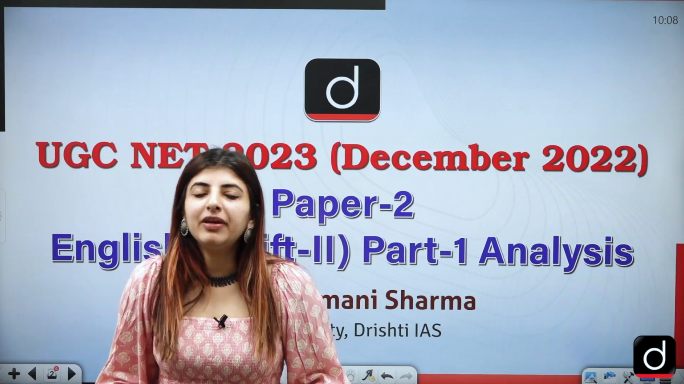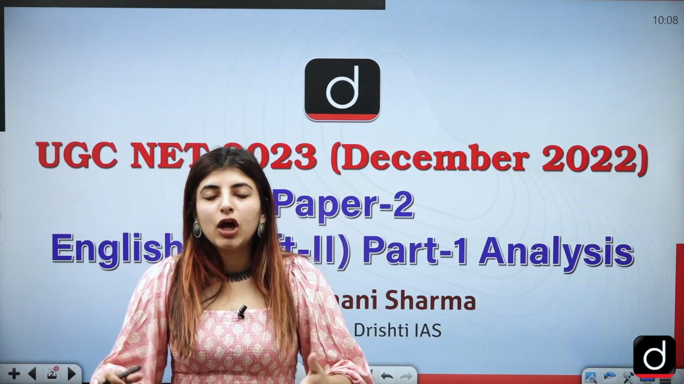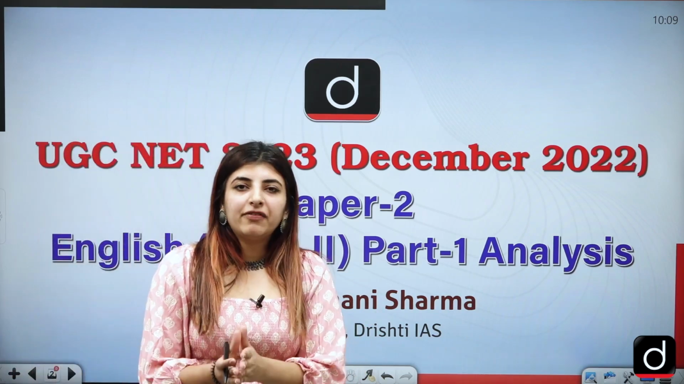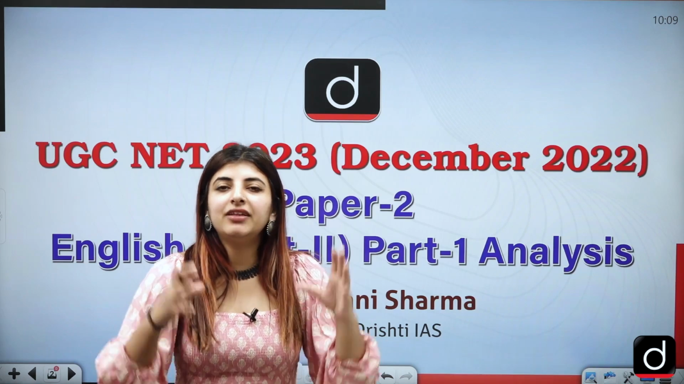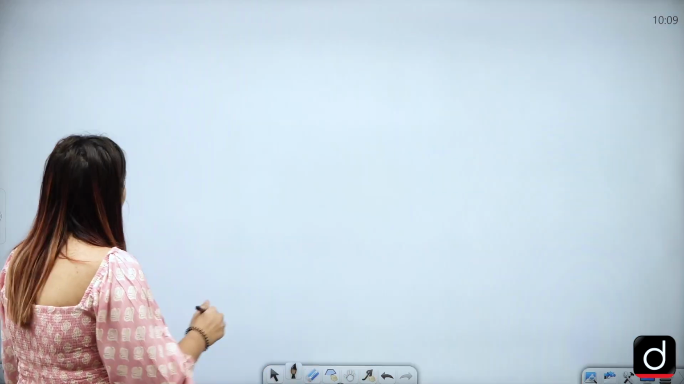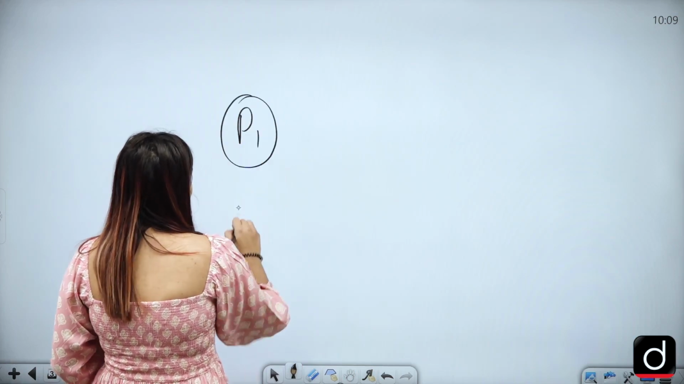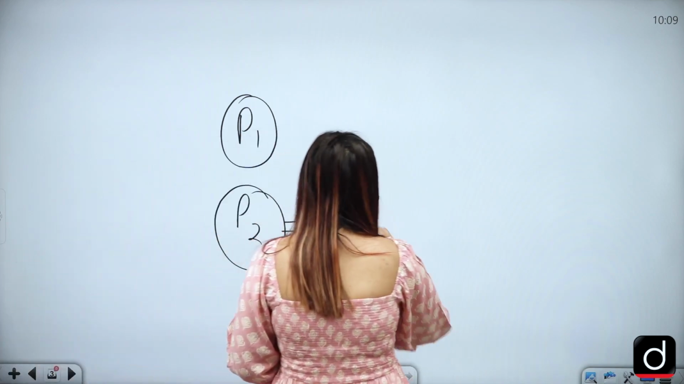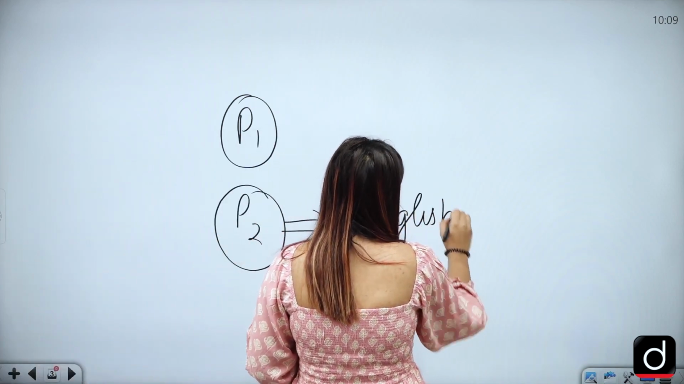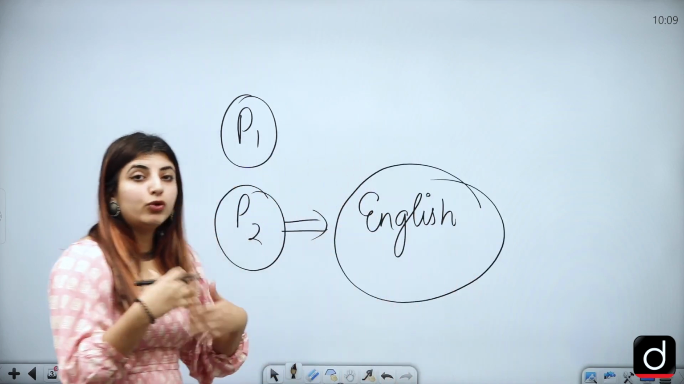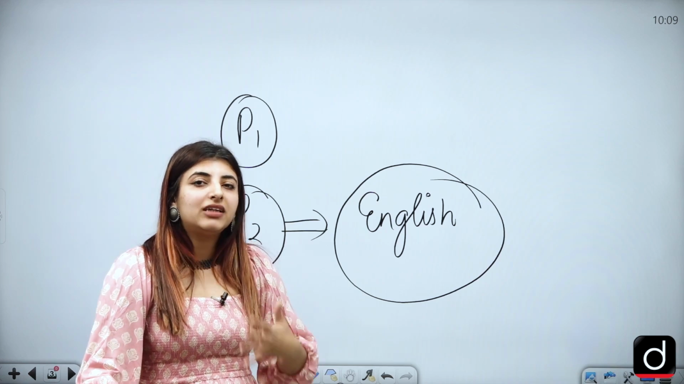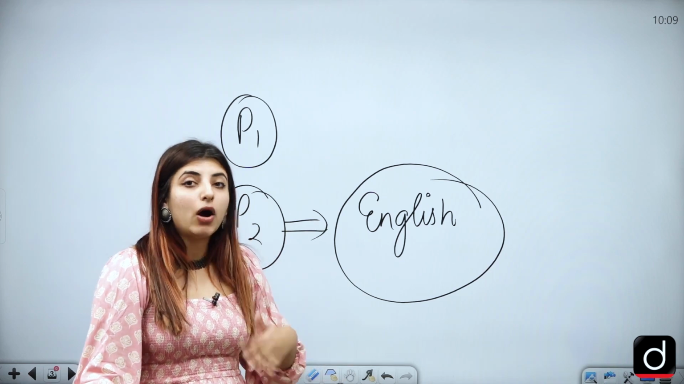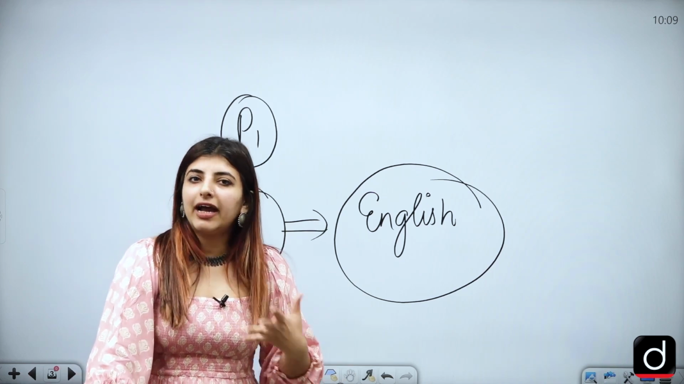In this new YouTube video, we will be doing the analysis of Shift 2 of English Literature. So we all know that whenever you are giving your UGC NET examination, there are two papers, correct? Paper 1 and Paper 2. Paper 2 is what we are going to discuss right now: English literature. English literature should be the subject you have done your master's in, and you have scored 55% marks in it. That's how you are eligible to sit for this examination. I hope this is clear.